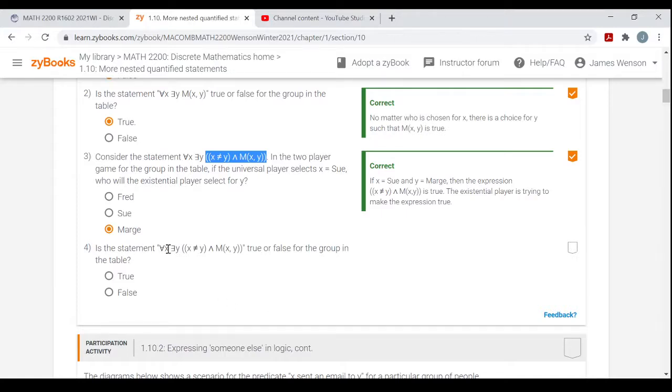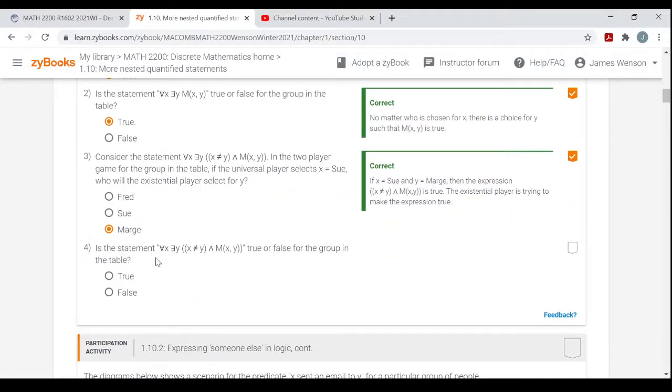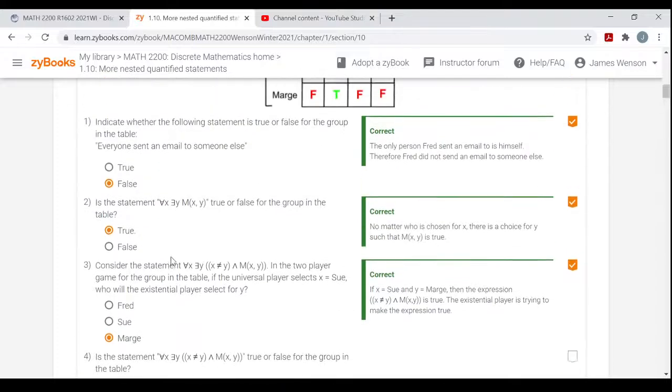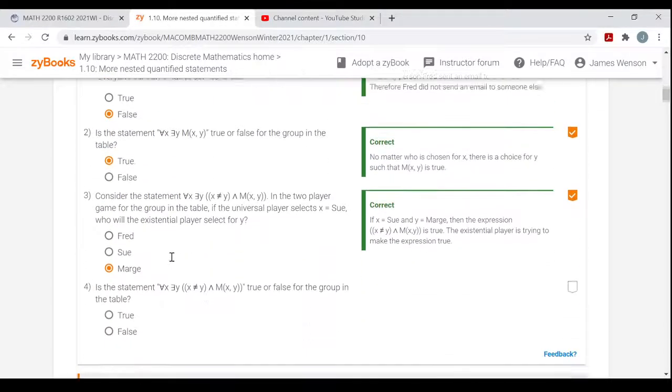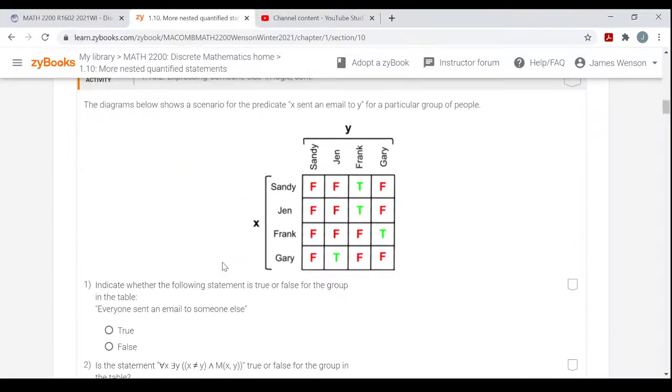And now again, you could do this on your own. I'll leave this to you. Is this statement true or false for the group in the table? So this is saying, everybody in the group, so you have to go through Agnes, Fred, Sue, and Marge for the X's. Everybody in the group has some person in the group, it could be themselves, such that they're not themselves, and they got an email sent to them. Right? So again, you can fly through and try that on your own.